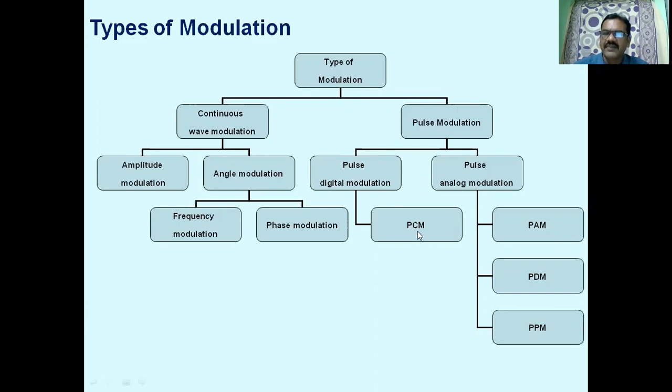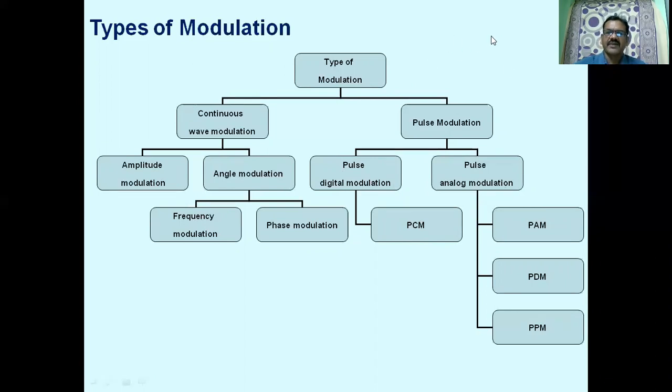So PCM is pulse code modulation. We are converting an analog message signal into digits, ones and zeros, using PCM. We will discuss in detail the digital modulation techniques in pulse code modulation.